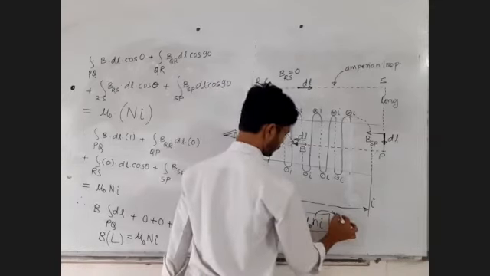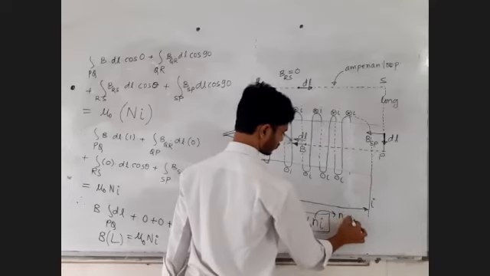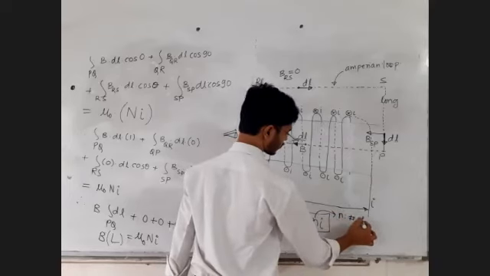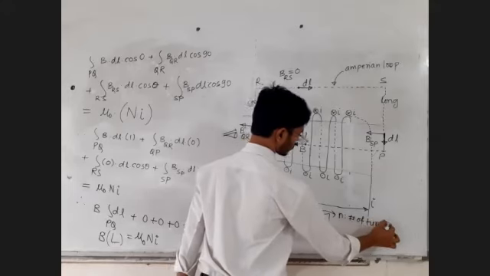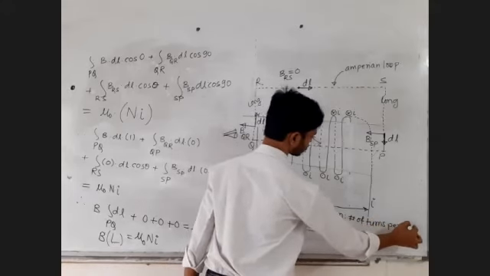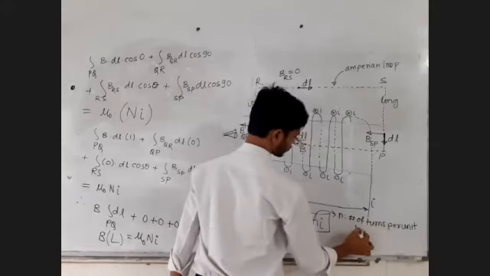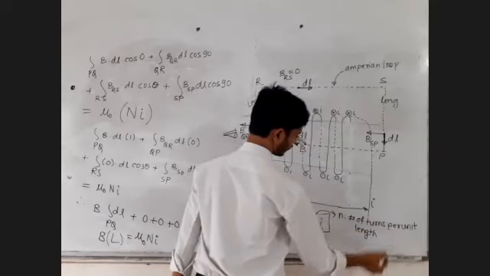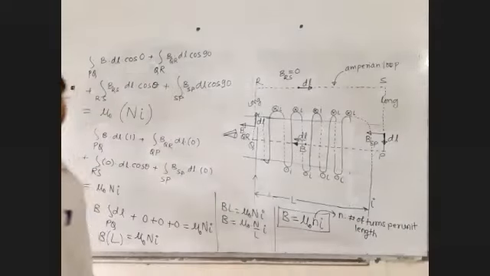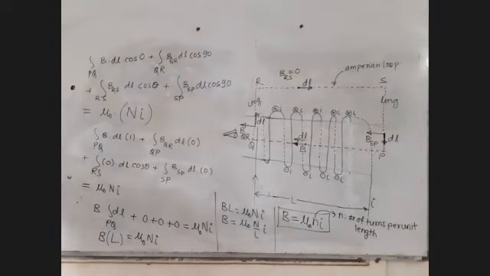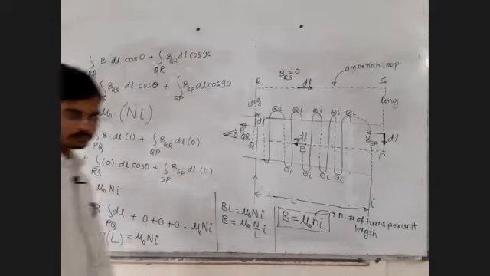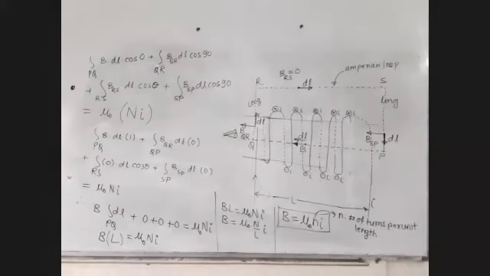This is the formula. This small n is what? Number of turns per unit length. Small n, mu 0 n i. That's it. That's the formula. Reply in the chat box. Clear and written. CW. Check.